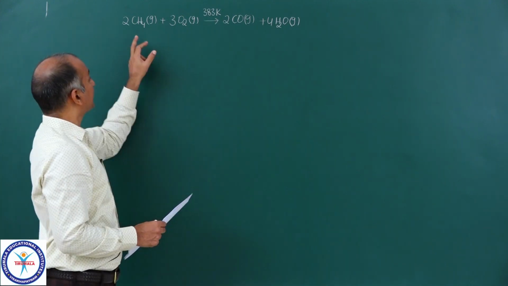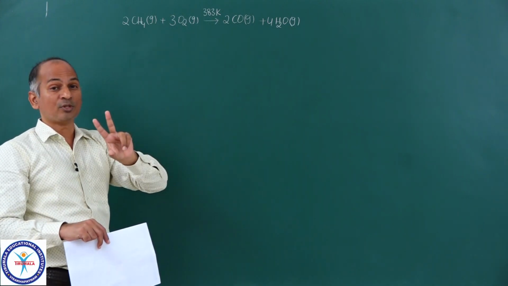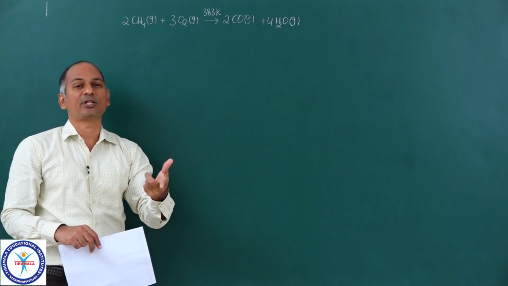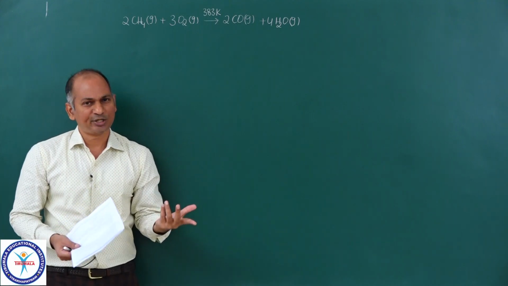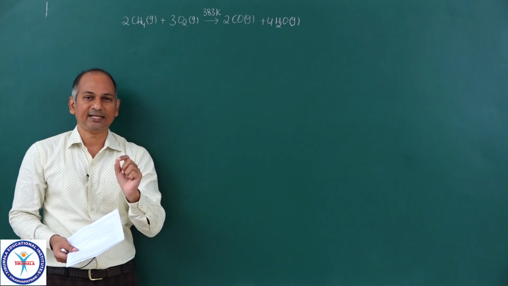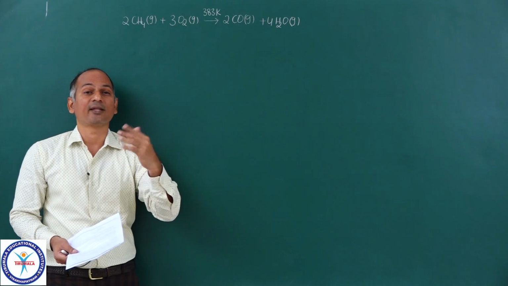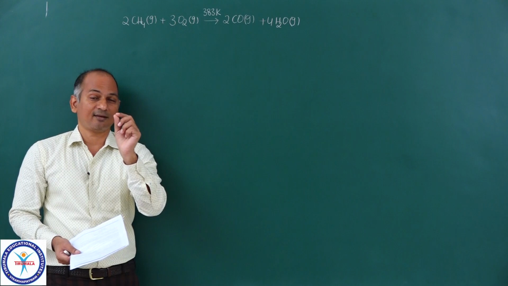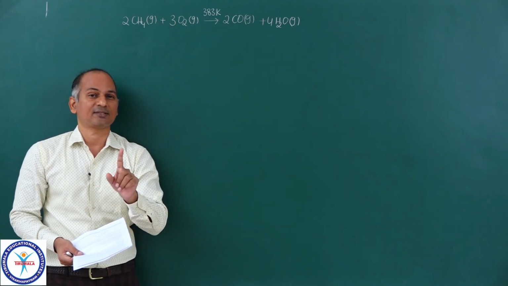So 2 into 6.022 into 10 power 23 molecules of methane, that means 2 moles, will react with 3 into 6.022 into 10 power 23 molecules of oxygen, 3 moles. So it is molar ratio, it is molecules ratio, it is number of atoms ratio, but basically it is the ratio of numbers, not the ratio of weights or the ratio of volumes. It can be sometimes ratio of volumes, but it can never be ratio of weights. It is always the ratio of numbers.